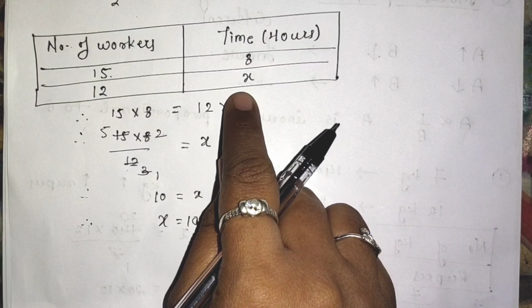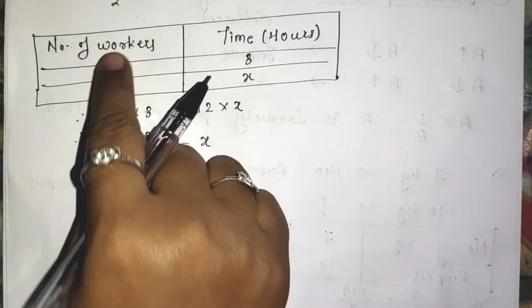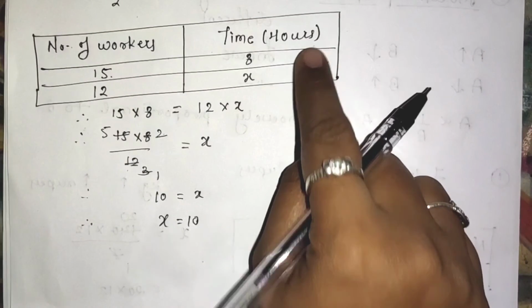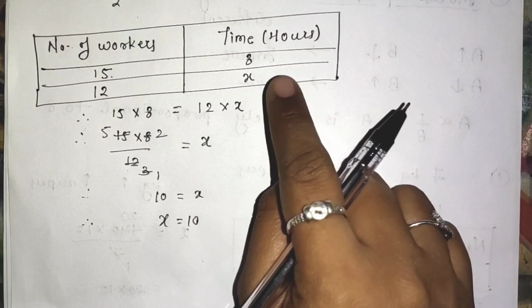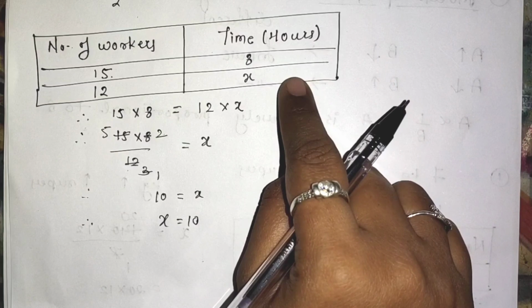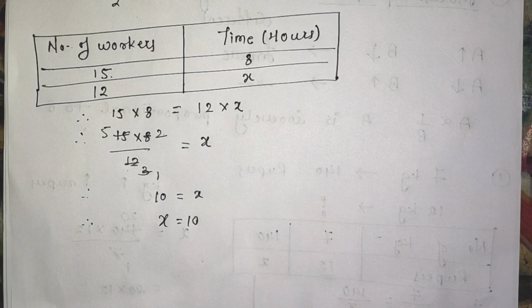So obviously here we can observe that number of workers are decreasing, but the time required is increasing. That means here we get the inverse proportion. So in that way we can solve the inverse proportion examples.